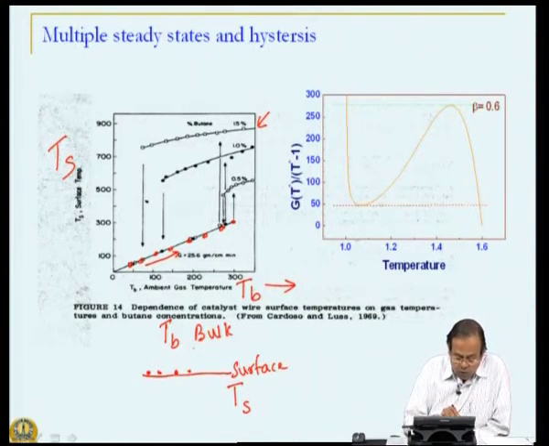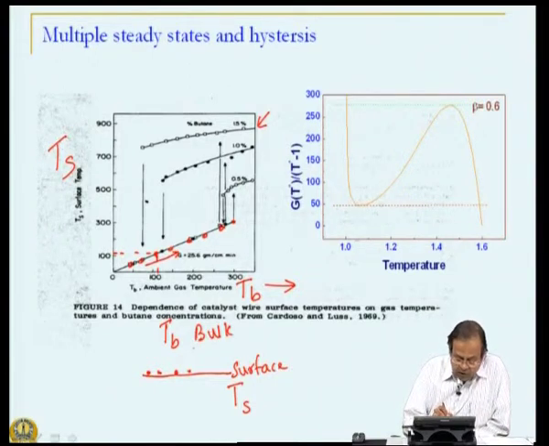Now, if you notice these solutions, my bulk temperature is around 100, the surface temperature is also around 100, I mean approximately. That means, there is very little reaction that is taking place, because if the reaction was to take place and it is exothermic reaction, temperature should have been higher. Now, let us look at the solution at this particular point.